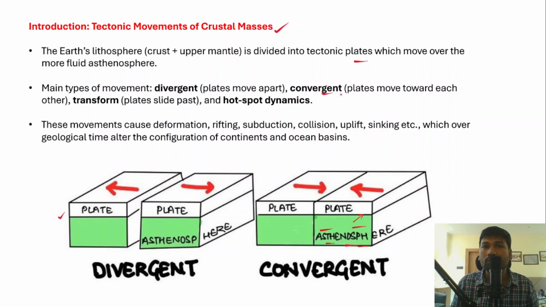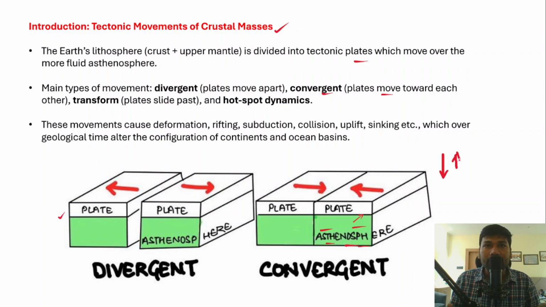The best example of a convergent plate boundary is the Indian plate colliding with the Eurasian plate, and as a result the Himalayas are being formed, right? So convergent plates move towards each other. And then we have transform plates, which slide past each other. This is called the transform plate boundary, and then hotspot dynamics, right?